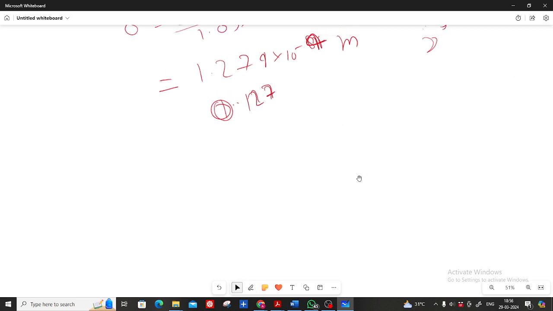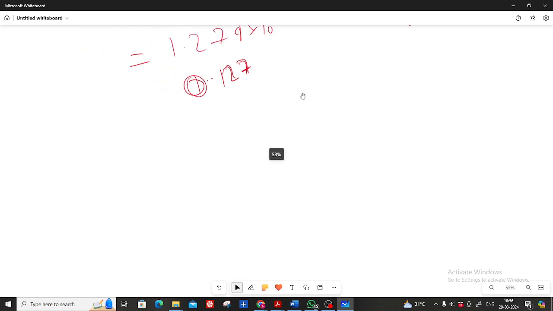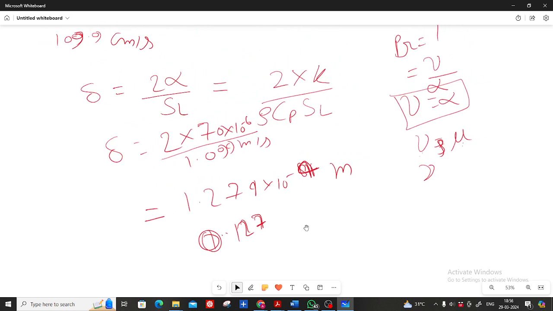First, I want to know from everyone, is this clear? Whatever we are doing, delta is equal to 2 into alpha upon SL. I hope it is clear to everyone.